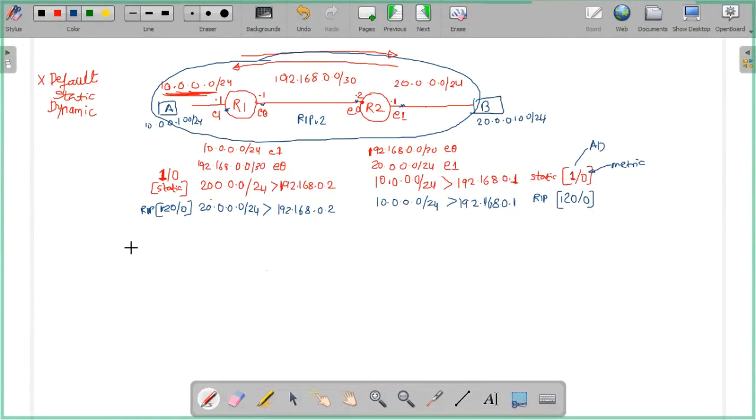So my question is, source IP is 10.0.0.100 and destination IP is 20.0.0.100. Question is clear? So this is the packet that A generated.